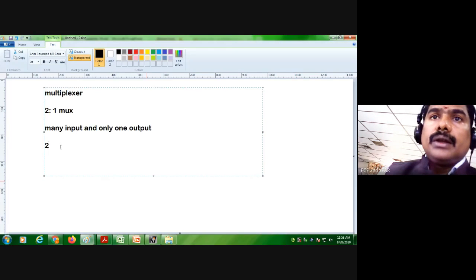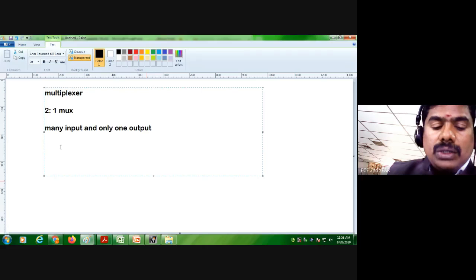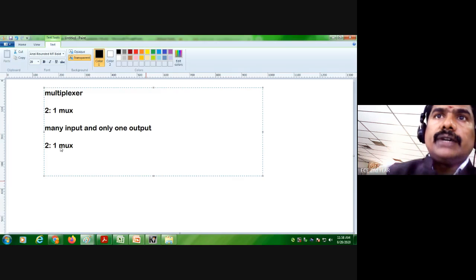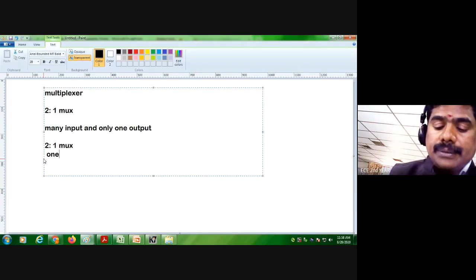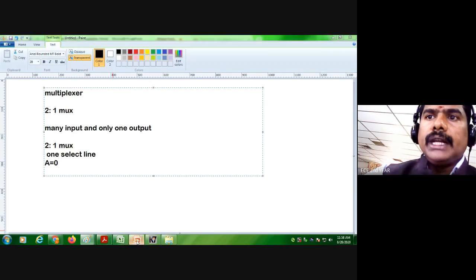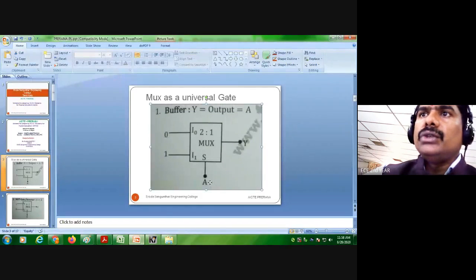Here, 2:1 mux means we give two inputs, and n equals 1, so only one select line. If I give A equal to 0, what output will we get? We will get the output of I0, the first input.